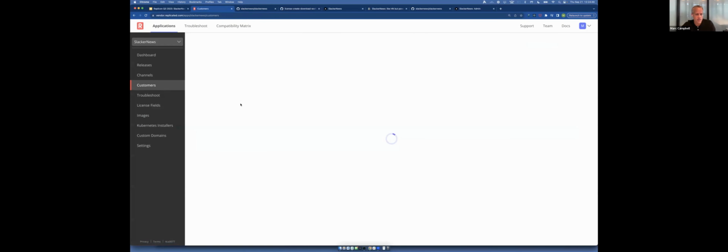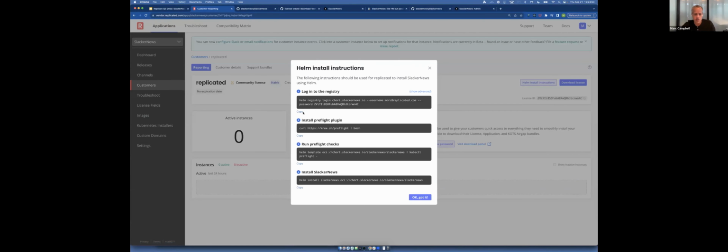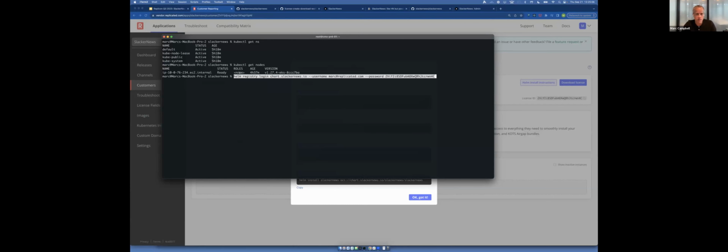So this license here is in the stable channel. So we'll just grab the Helm install instructions and we'll copy it. I have an EKS cluster that I can do a quick installation on. I created this cluster using Compatibility Matrix, just so I can have a quick one-node cluster.